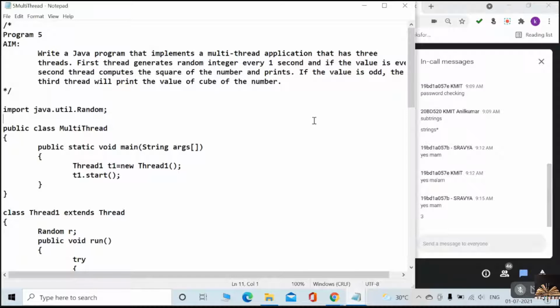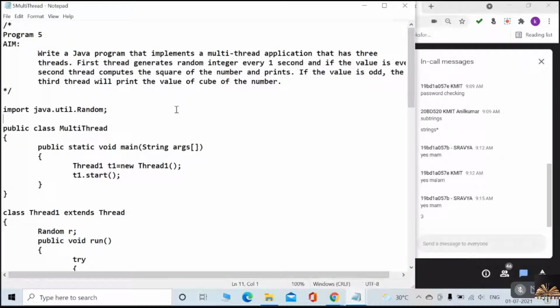So this is the program we need to discuss right now. If I want to generate a random number, what class do I need to import? Random. Which package is it available in? The util package. We have discussed that Random is also a utility class, yes or no?